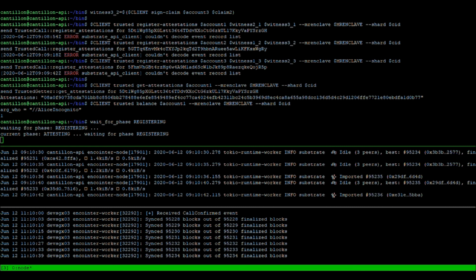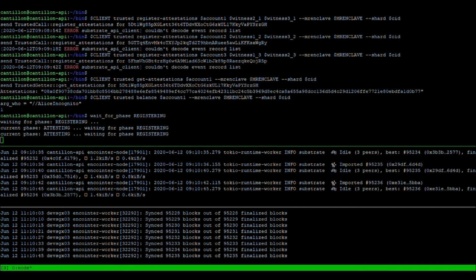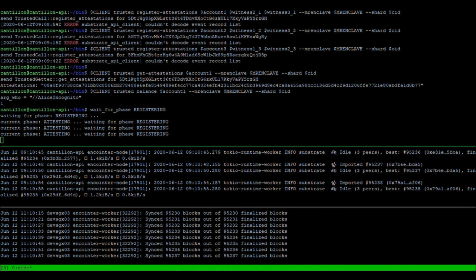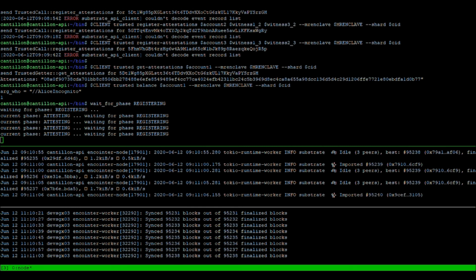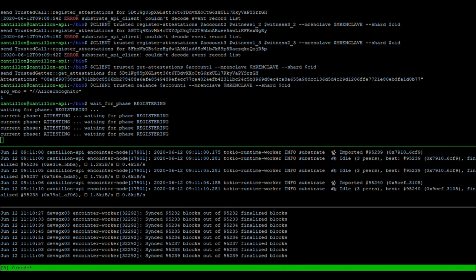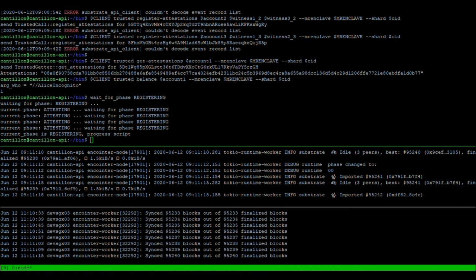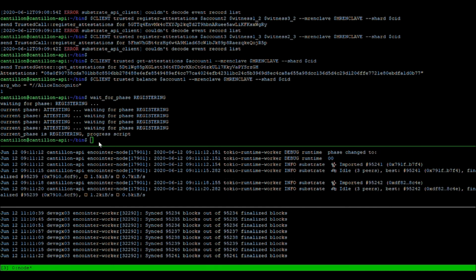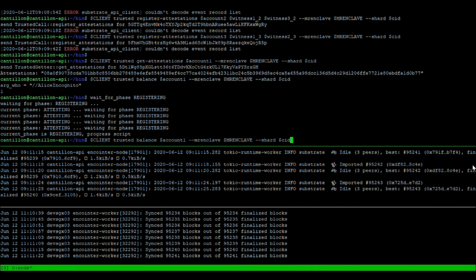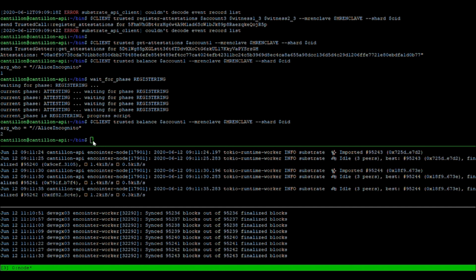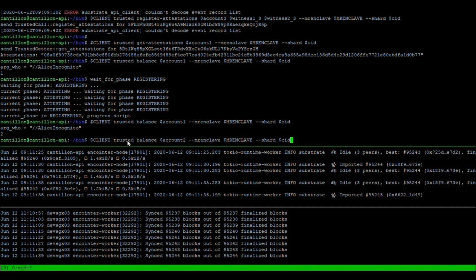If the phase now goes from attesting to registering, the universal basic income will be issued on the accounts of all participants of successful meetups. Successful means that enough people have attested each other's personhood. So again, we have to wait for that phase. Okay. Now we query Alice's balance, which is 2 now. And hey, we have universal basic income issued on her account.